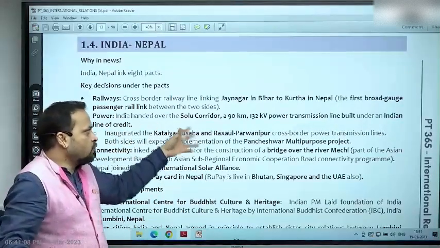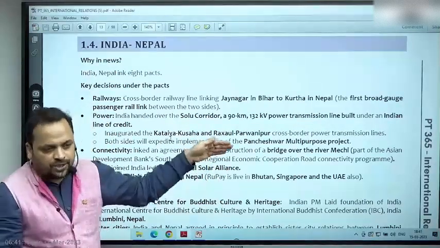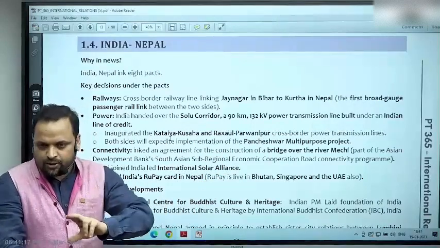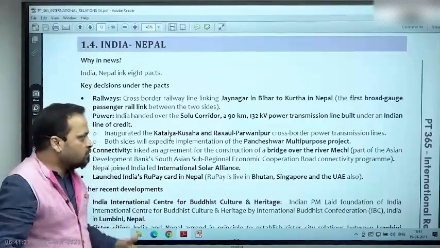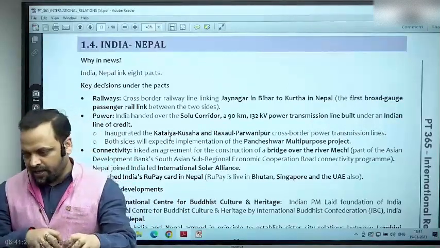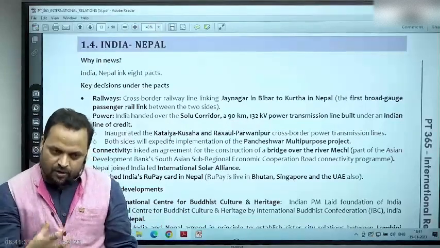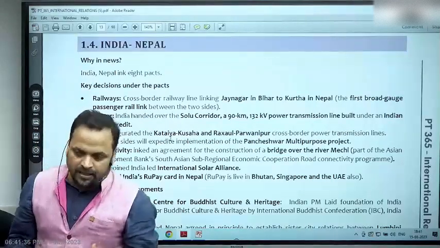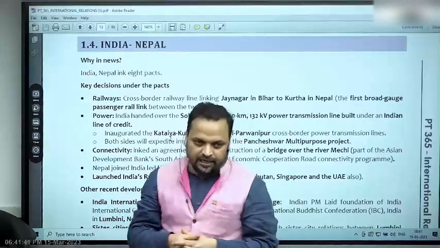India handed over Solu corridor. अब देखो इस तरह की चीजें आपको याद नहीं करनी होती, because they are too much going into detail. They are only examples of something, which is what, that since we share geography, we also have connections in terms of electricity, right? तो आप देखेंगे 1971 we signed a power exchange agreement. In some border areas it is easier to get electricity from Nepal into India, and in some border areas it is easier to get electricity from India into Nepal. So that is power exchange agreement. 2014 we signed a power trade agreement, खरीद फरोख्त के लिए, commercial agreement, right?